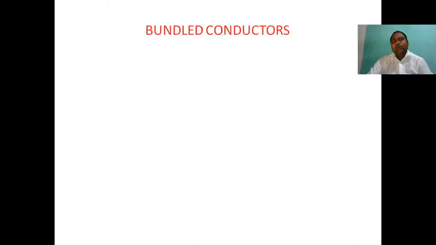So next, the important conductor is the bundled conductor. Whenever we deal with transmission, bundled conductors are very important. Up to 220 kV, ACSR or stranded conductors are not suitable, and we definitely go for bundled conductors. So what is a bundled conductor? A bundled conductor is a group of conductors. Three or four subconductors are all treated as a single phase conductor.